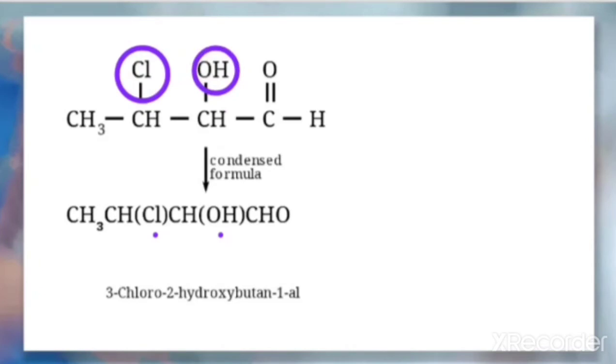That is exactly after the carbon to which it is connected. Like here, after CH3, we have CH here. Because Cl is attached to this CH, this Cl should be written in the bracket. After writing the CH only, we'll write the branched one in the bracket. Similarly, after writing CH only, we'll write the OH in the brackets.